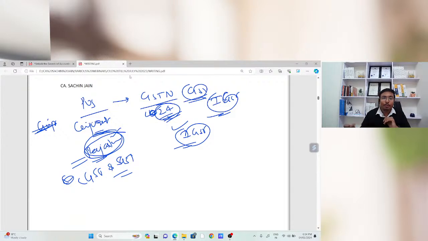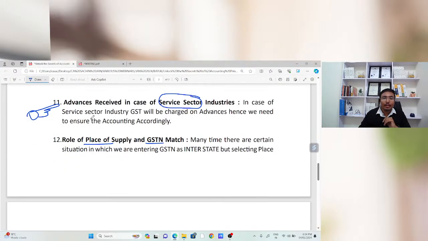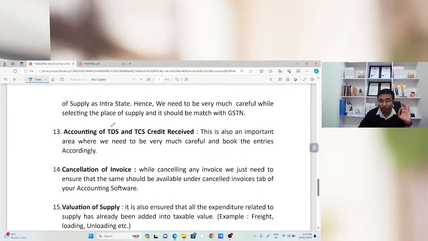Okay, so that is the thing. This is the main role of the place of supply in GSTN. Most probably this example is clear for each and everyone.